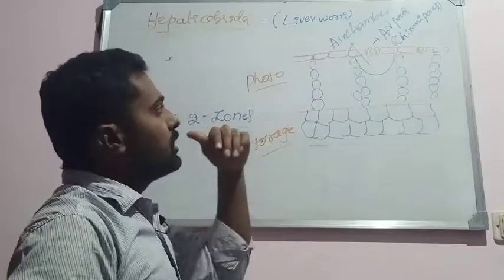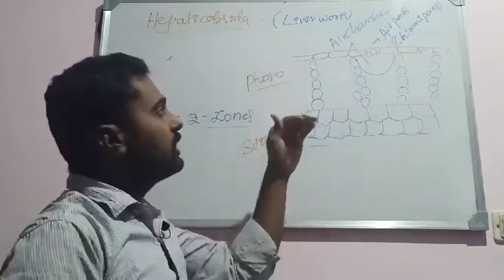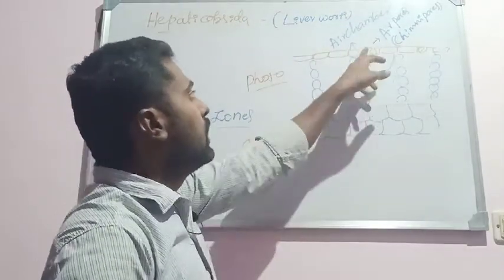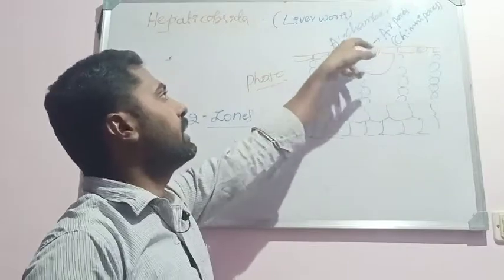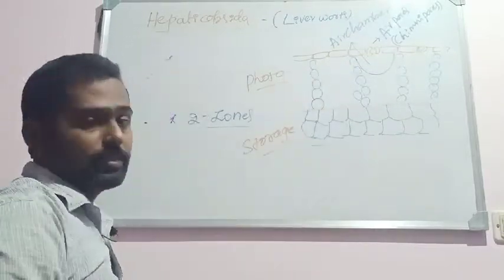So it helps in communication with the external environment. The internal thallus communicates with the external environment with the help of the air pores or chimney pores, and an air pore or chimney pore is followed by an air chamber. So that is the internal structure of the thallus.